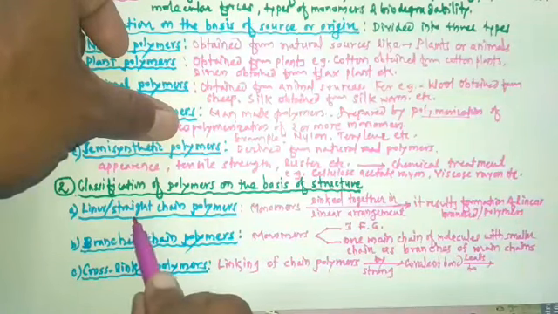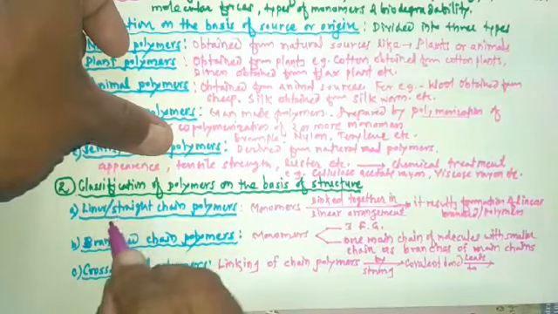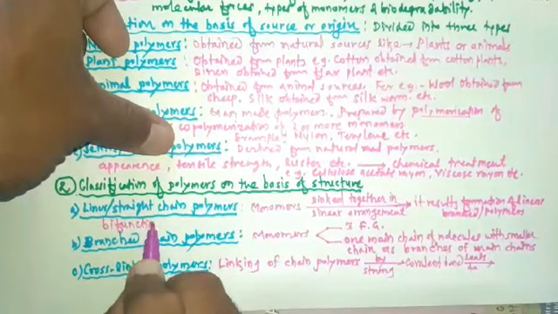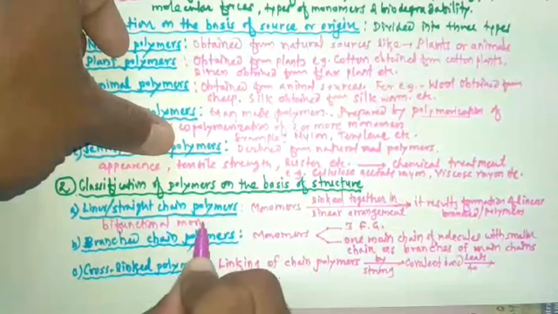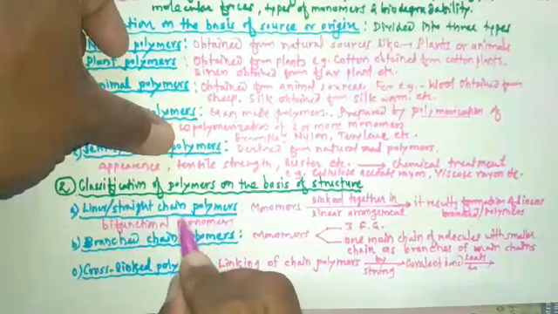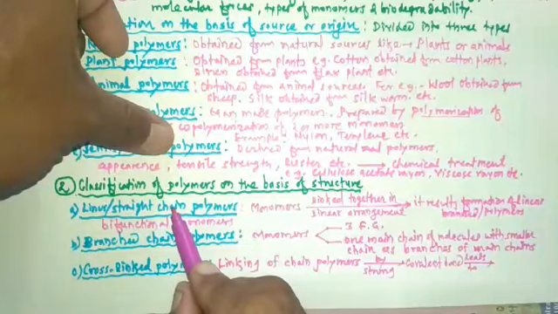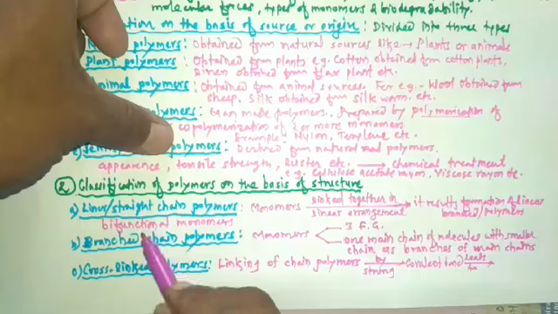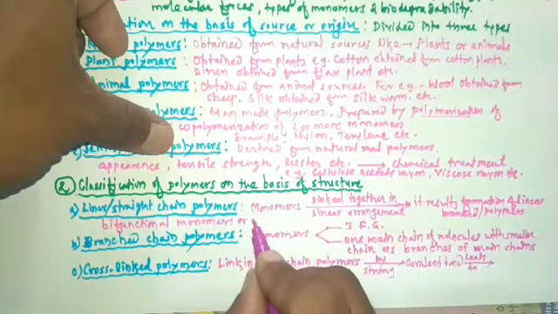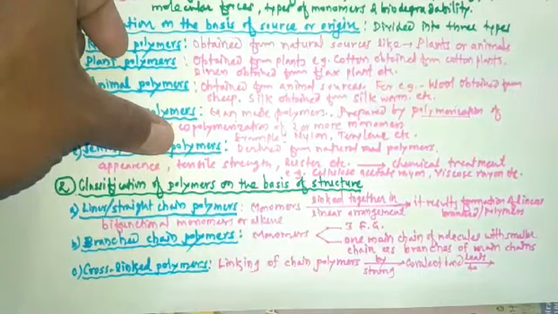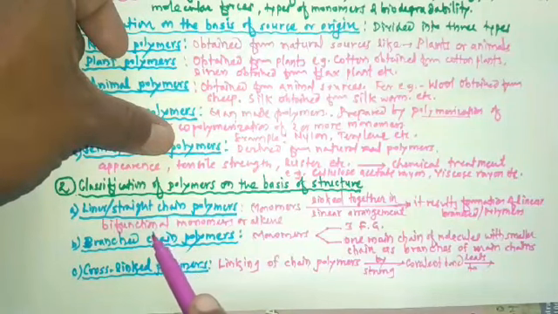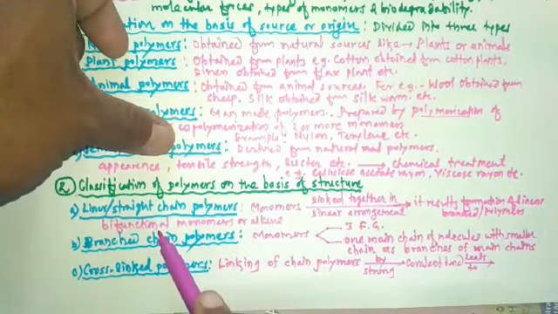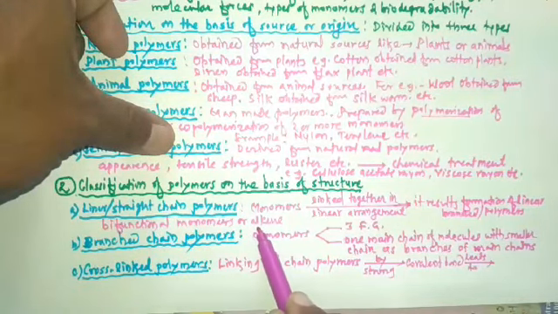Linear or straight chain polymers are obtained from bifunctional monomers, or they may also be obtained from alkenes. So these starting material compounds or monomers are bifunctional, that means containing two functional groups, or another monomer may be an alkene.